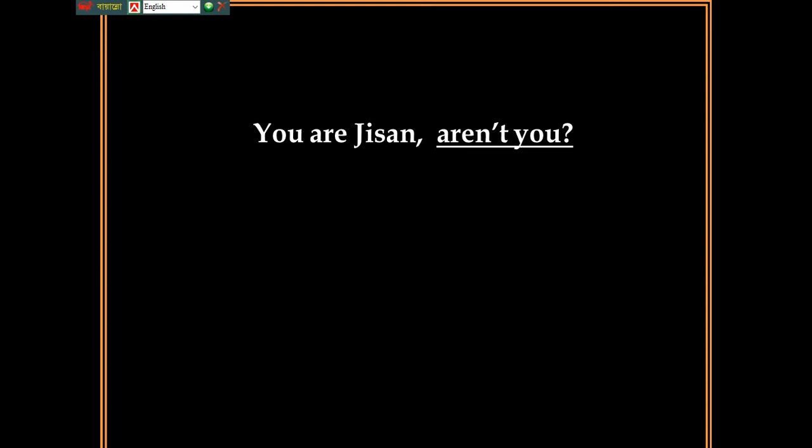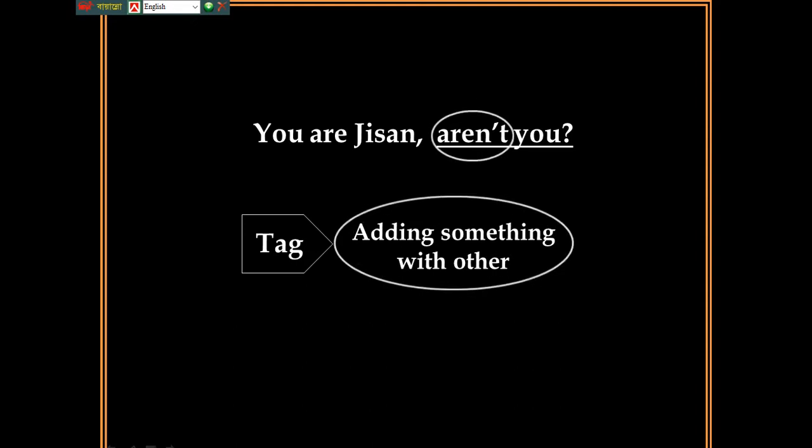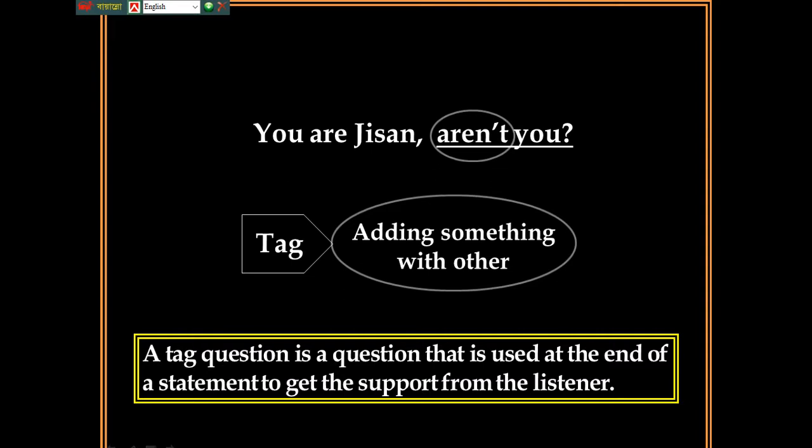You are the sun, aren't you? Here we use a tag question. Tag means adding something with another. Here, aren't is added. A tag question is a question that is used at the end of a statement to get support from the listener.